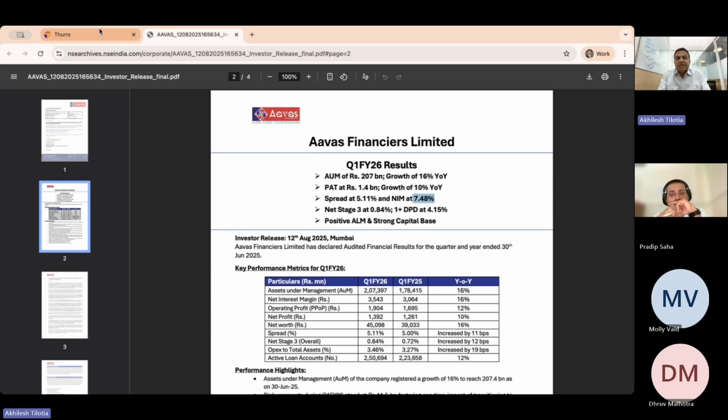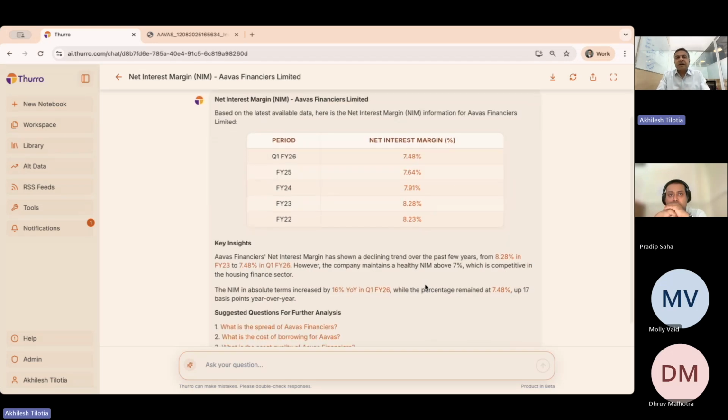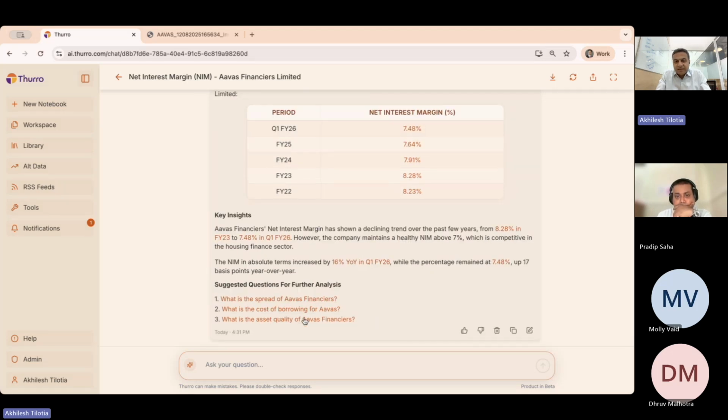So what it doesn't do is, one, hallucinate, and two, it doesn't pick up from data sources which are not credible. In our data lake, what we put together are highly credible documents. And hence, when you look at any of these hyperlinks, you can, of course, check for each of these. But what it gives you is the comfort and confidence that you have high quality data backing it. It'll give you a quick key insight into the answer that it has generated for you, and also allow you to ask suggested questions in this.